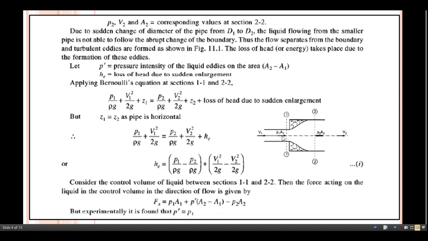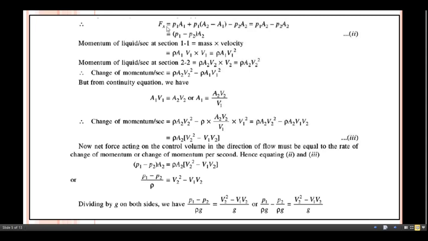equals P1 multiplied by A1. This is in the reverse direction, that's why the minus sign is given for this one, minus P2 A2, and this P dash indicates the pressure intensity of the liquid eddies on the area A2 minus A1. So we can get P dash into A2 minus A1. But experimentally it is found that P dash equals P1. Now you can get this relation this way: Fx equals P1 A1 plus, instead of writing that P dash, we can write P1 into A2 minus A1, minus P2 A2.